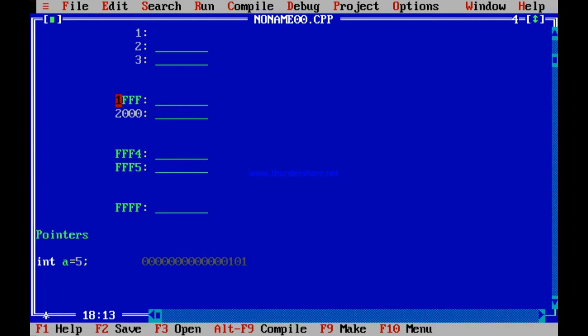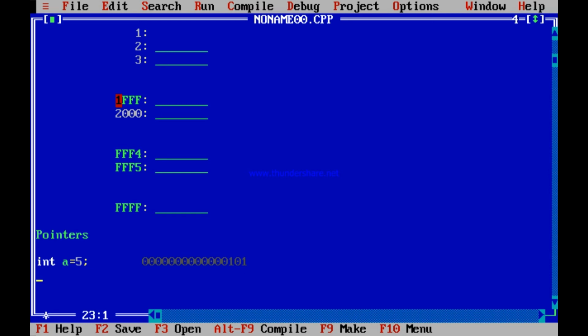So when you write int a equal to 5, this a is stored. Where is this a stored? A is stored in a certain memory location like this, using two memory locations, 16 bits in total. But if somebody asks you what is the address of the memory location where a is stored, you say maybe it is FFF4. How do you know that? For that, pointers are used.